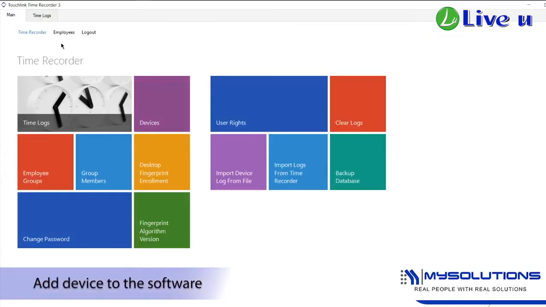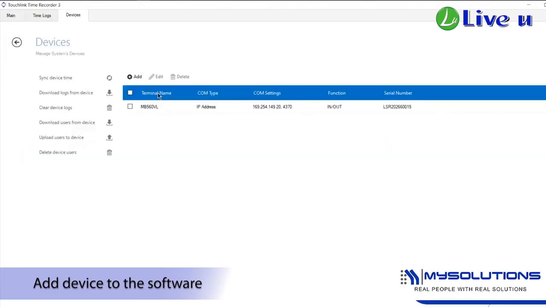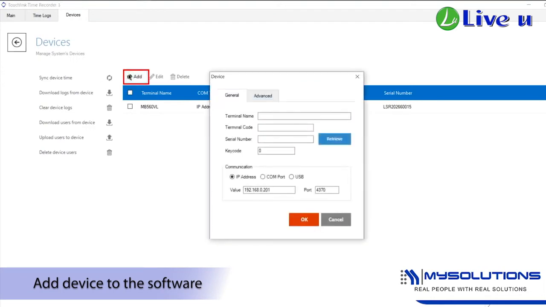Log into your Touch Link Time Recorder software, go to Devices tab. Click the Add button. Then the dialog box will appear. Fill out the necessary fields such as terminal name, terminal code, serial number and key code. Set the communication to IP address, and click OK once done.